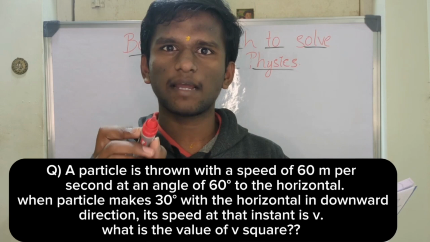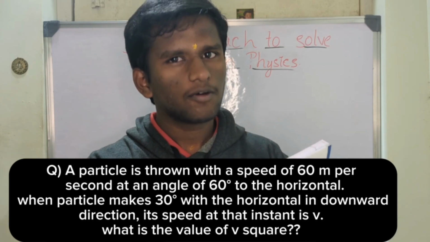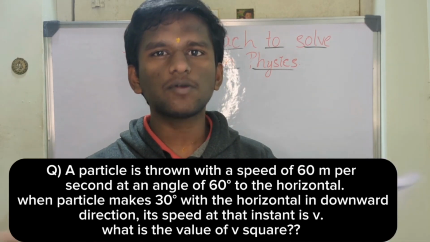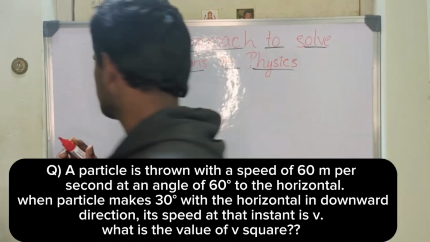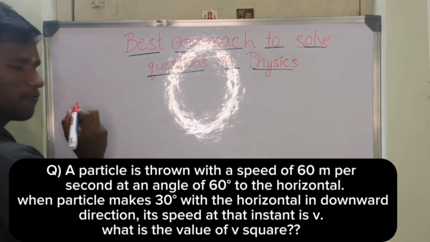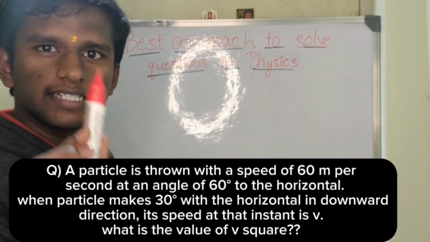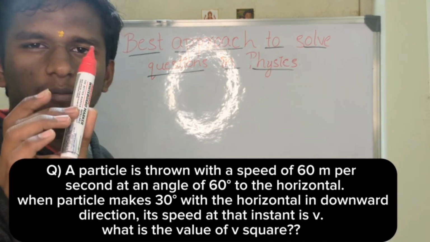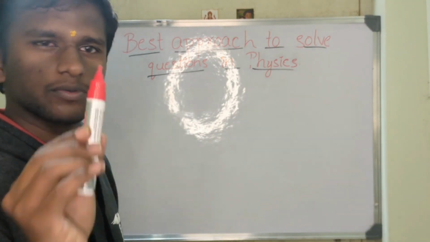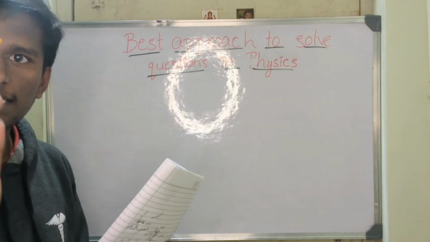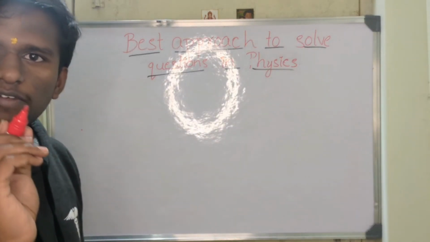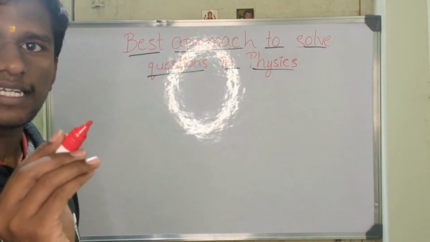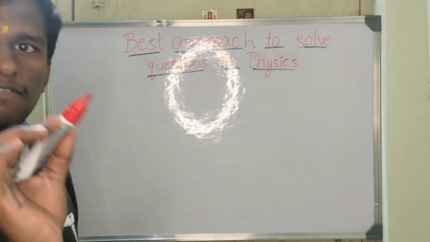I'll show you how I can approach this question conceptually, only with the help of a free body diagram and without any of the standard formulas. Okay, come on guys. See, let us first remember that drawing a diagram, that is a free body diagram, is the most important thing that you all have to do. A particle is thrown. This is the particle. It is thrown with a speed of 60 meter per second at an angle of 60 degree with the horizontal.